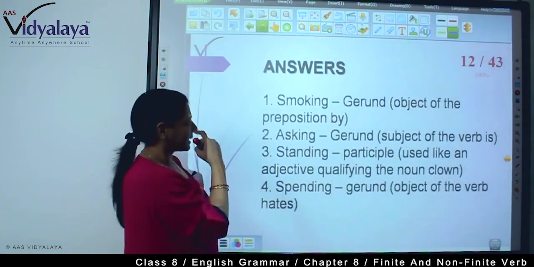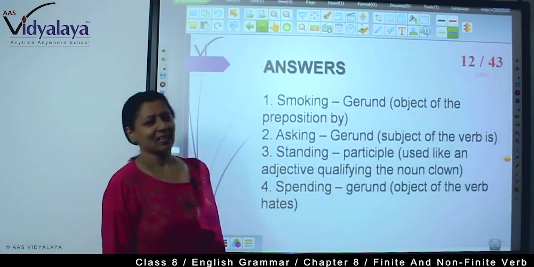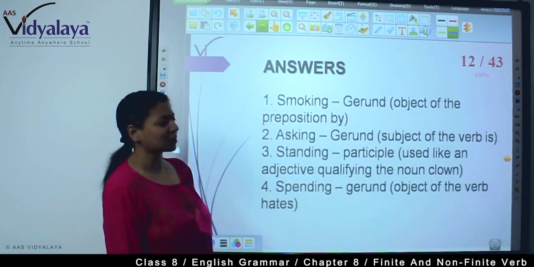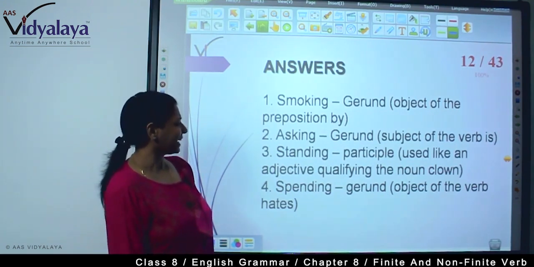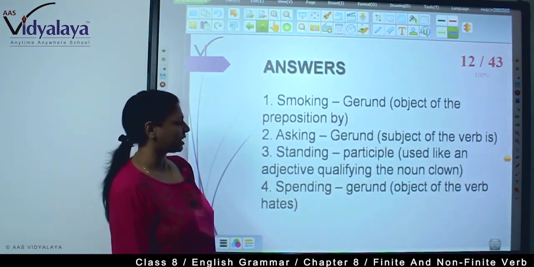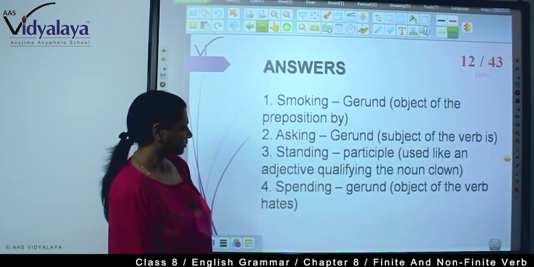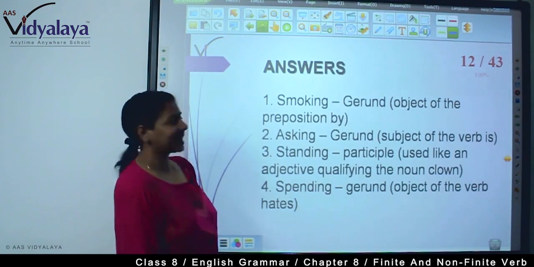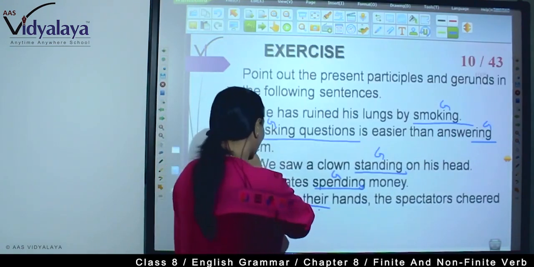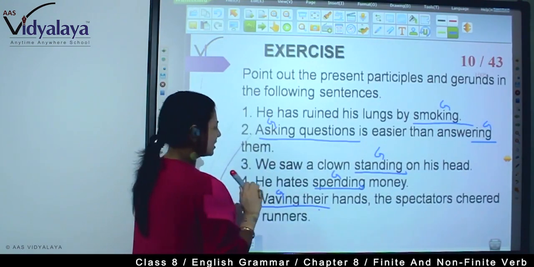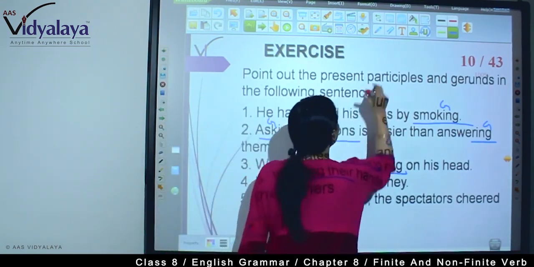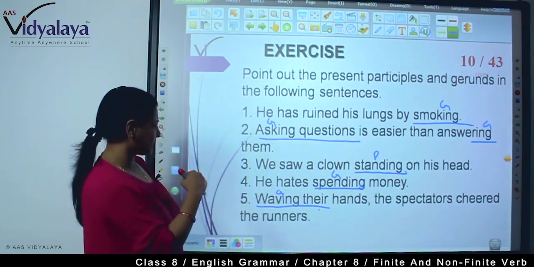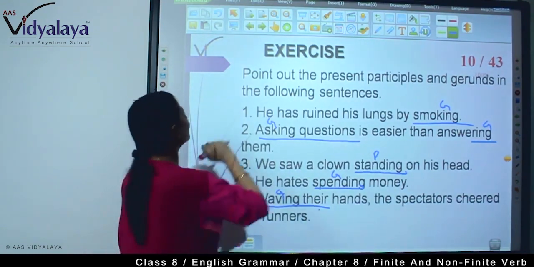Now let's see the answers. See, smoking: gerund, object of the preposition by. Asking: gerund, subject of the verb is. Standing: used like an adjective qualifying the noun clown. This is a participle because it is explaining the position of the clown.